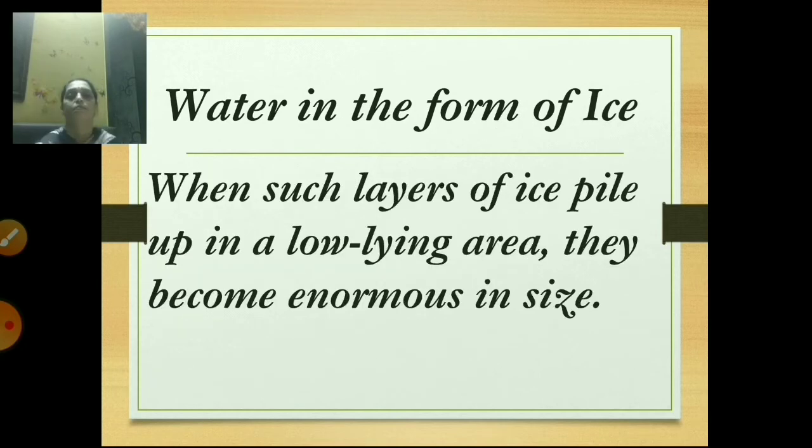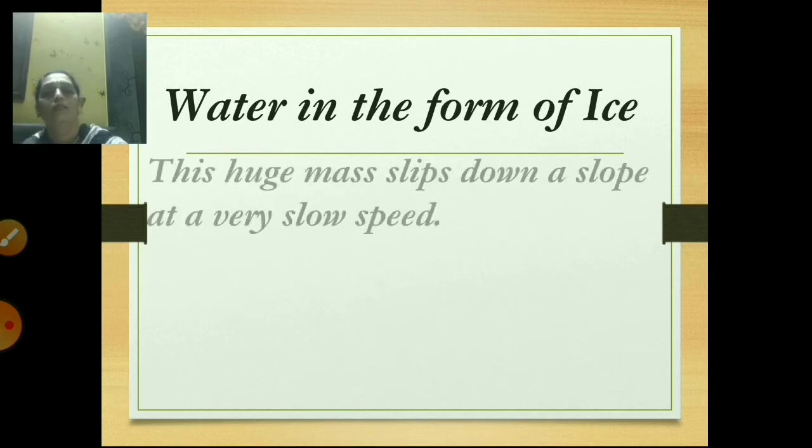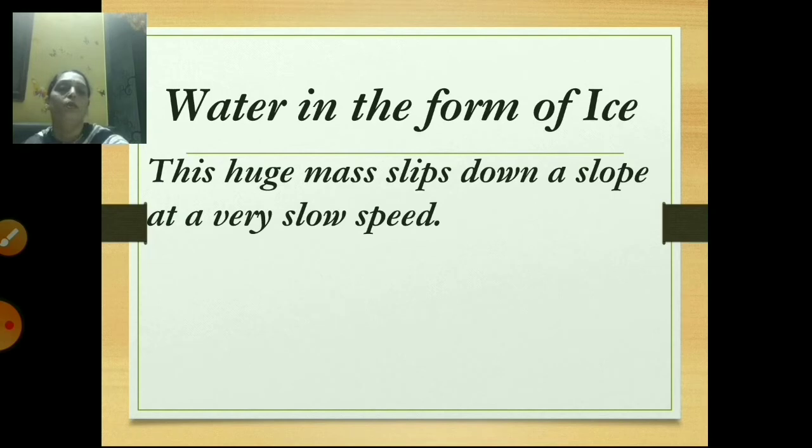Is it clear? And then when such layers of ice pile up in a low-lying area, they become enormous in size. Enormous in size means very large in size. This huge mass slips down a slope at a very slow speed.